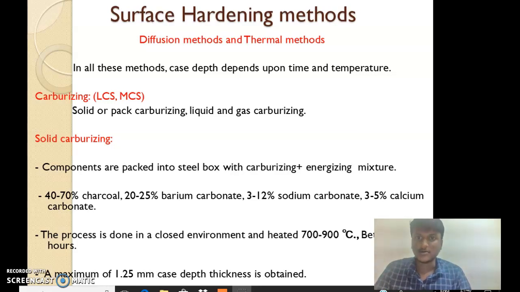And here are the types. There are different processes and different methods, and one of the methods is carburizing: solid or pack carburizing, liquid and gas carburizing. Solid carburizing: components are packed into a steel box with carburizing plus energizing mixture, 40 to 70% of charcoal, 20 to 25% barium carbonate, 3 to 12% of sodium carbonate and calcium carbonate. The process is done in a closed environment, heated to 700 to 900 degrees centigrade for 6 to 72 hours. A maximum of 1.25 mm case depth thickness is obtained.